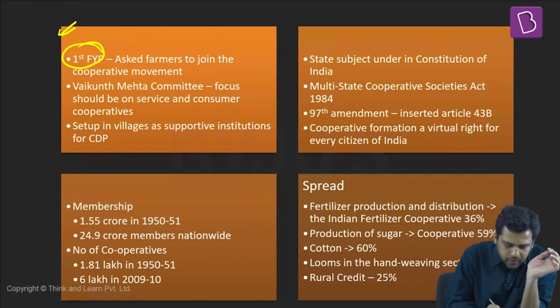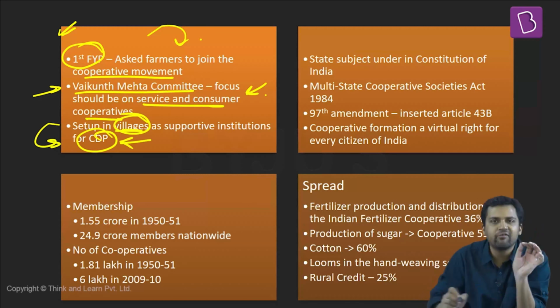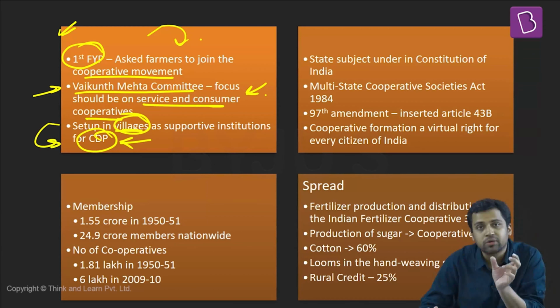In fact, the first 5-year plan was asking farmers to be part of the cooperative movement. The Vaikunth Mehta Committee said that we should start focusing on service and consumer cooperatives. It said that cooperatives should be set up in villages so that they can support community development programs. In fact, it was also stated that the success of the 5-year plans will depend on how much has been attained with the help of cooperatives.